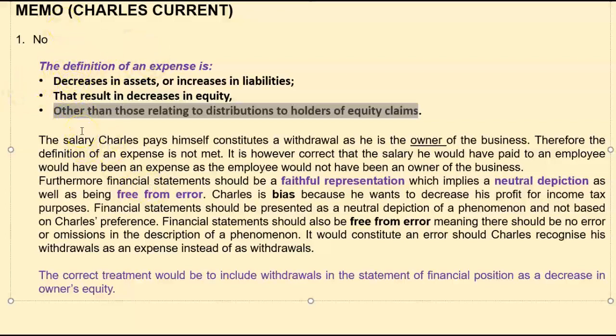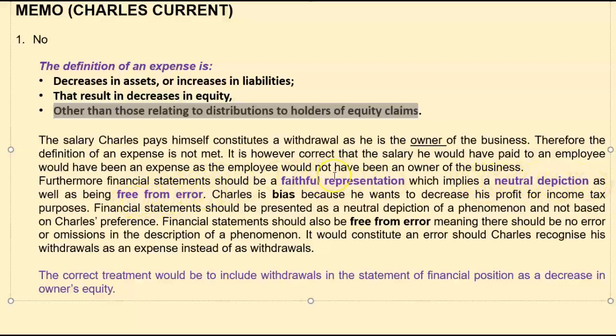But remember, old Charles is not all that honest and noble, because he has some devious thoughts in mind. He wants to crook the receiver of revenue. Now, this is all about our characteristics of financial statements. Financial statements should be a faithful representation, which implies a neutral depiction as well as being free from error.